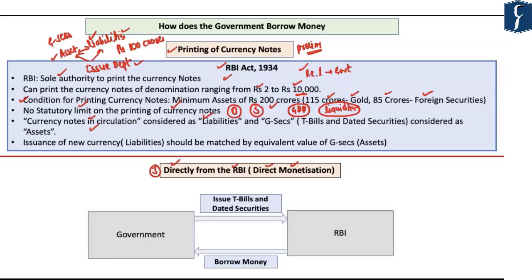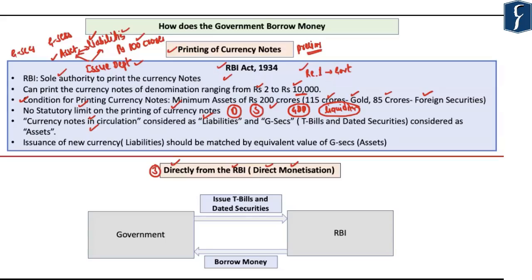So here the asset should be a government security whose value is equal to 100 crore. So basically, if RBI wants to print currency notes worth 100 crore, RBI should have a government security whose worth is equal to 100 crore. So in a way, we are trying to ensure that the assets and liabilities of the issue department are matching with each other.